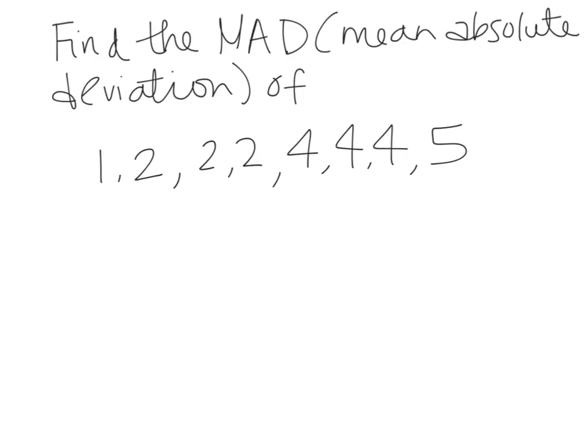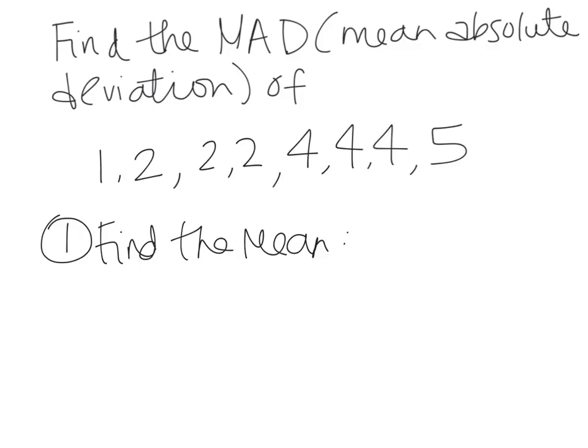So I want to find the mean absolute deviation of the set of data. The first step is to find the mean. So you add all those numbers up together, and I did that already. It's 24, and then you divide it by how many numbers there are. There are 8 numbers. So my mean is 3 in this example. That's the first step.